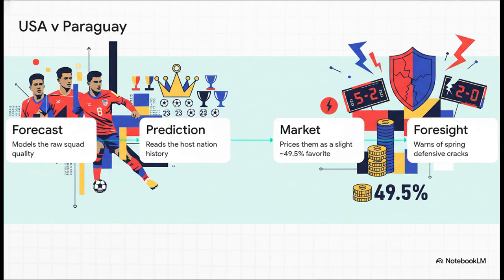And this brilliantly illustrates the contrast with the USA match. For the US, forecast models the raw squad quality. Prediction reads the history because hosts have won 16 of 23 World Cup openers, while Paraguay is returning after a massive 16-year absence, and the market prices them as that slight 49.5% favorite. So 3 lenses lean heavily toward a home soil victory. But that 4th lens, foresight, acts as a vital, flashing warning light regarding the USA's defensive fragility, pointing right back to their spring losses against Belgium and Portugal. It's structurally sound, sure, but with one deep crack.